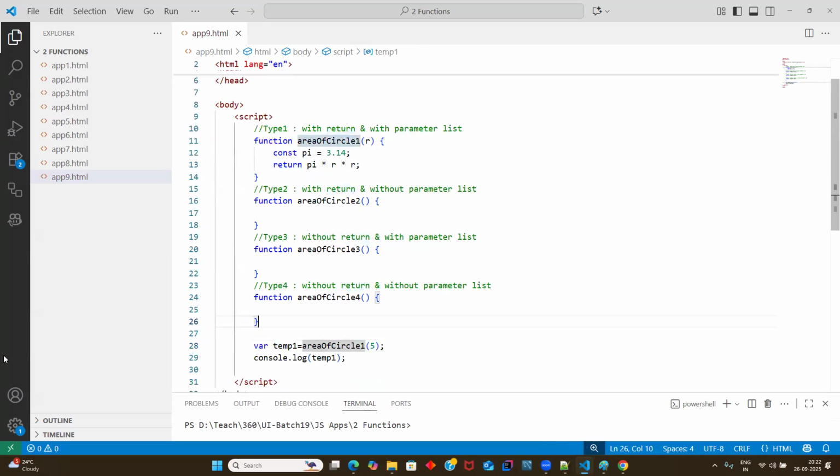So, one second. Whenever you run this code, guys, what will happen? How many function keywords are there? Totally 4, right? Whenever a function keyword is encountered in the program, everything will be loaded into the browser, just loaded. It's nothing but copying a movie into a folder. That won't play. Once all your functions are loaded into memory, you run it here itself. That is nothing but playing the movie.